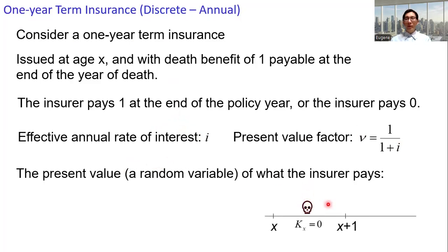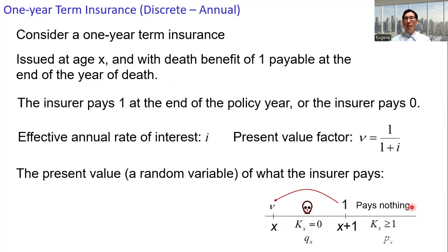If the individual dies within the 1-year period, that is before reaching age x plus 1, that is Kx equals 0, the corresponding probability is qx, the insurer pays 1, and the present value is nu. Or else, if the individual survives beyond age x plus 1, Kx greater than or equal to 1, the insurer pays nothing.